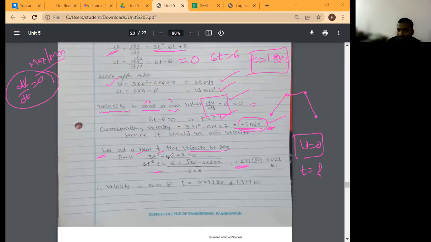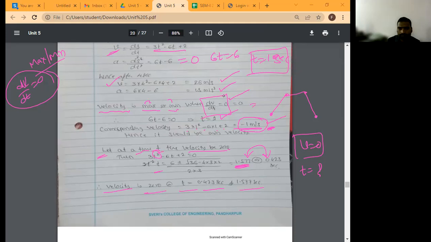Okay, so 3t square minus 6t plus 2 is equal to 0. This is the velocity function, so I want the t value. When you solve this, you will get 1.577 or 0.423. At these two times, velocity is equal to 0. T is equal to this and this. Yes, you will get velocity equal to 0 because it is a square function. For a square function, there will be 2 roots.